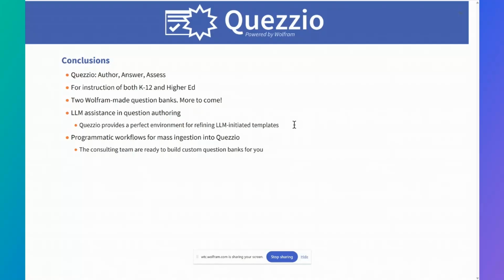And then finally, we in the Wolfram consulting team have been putting together programmatic workflows for ingestion into Quezzio. So for example, if there is a textbook in a computational format that you want to ingest the exercises from in a certain way, say if you're a publisher and you want to make these questions available in that kind of way, then this is something that we can help with as well.